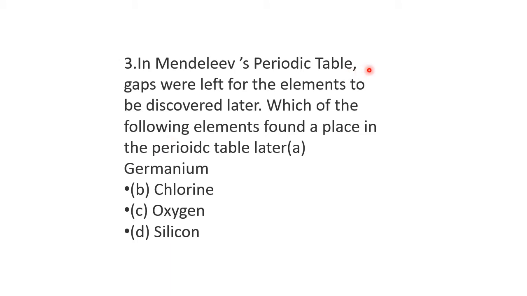In Mendeleev's periodic table, gaps were left for the elements to be discovered later. Which of the following elements found a place in the periodic table later? See, I told this under the plus points of Mendeleev's table. Germanium was discovered later. Among the given options, A is germanium, B is chlorine, C is oxygen, D is silicon. Therefore, the correct choice is A, germanium.